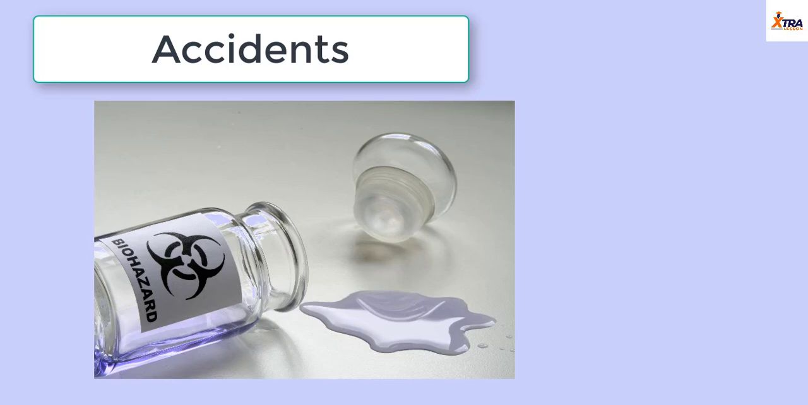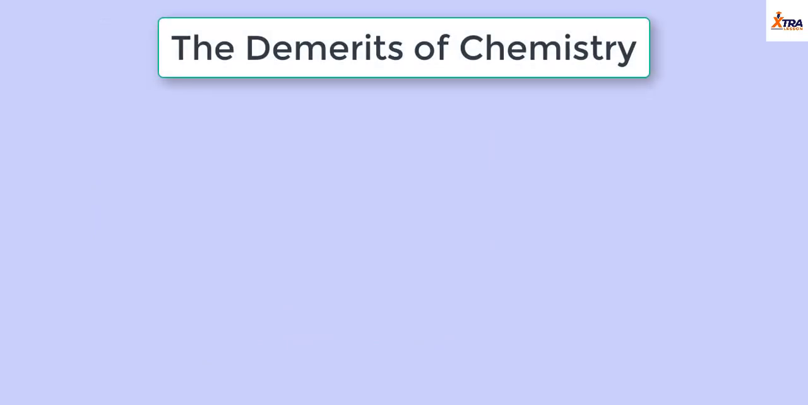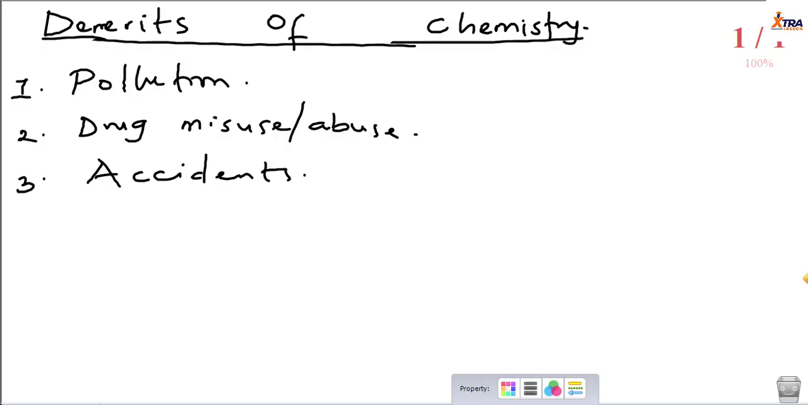As a matter of fact, whenever the applications of chemistry are used in a non-desired way, what you would have is a disadvantage. So whenever you apply chemistry in the wrong way, then it leads to the demerits of chemistry. On the screen here we listed 3. I'm sure you can list more demerits of chemistry.